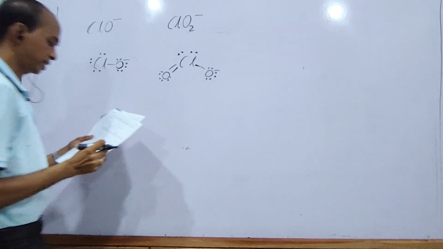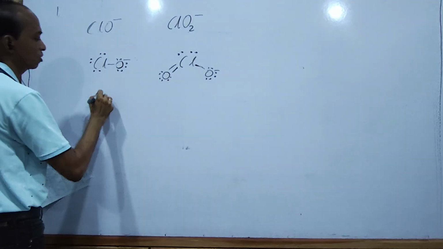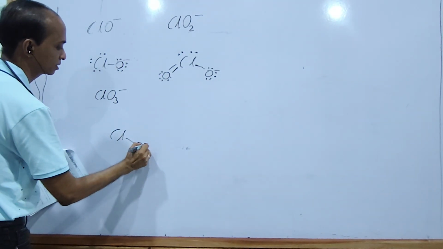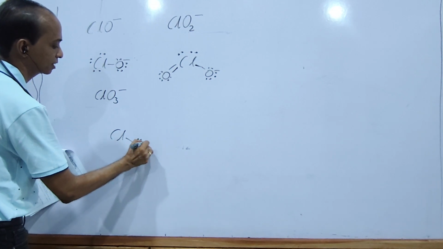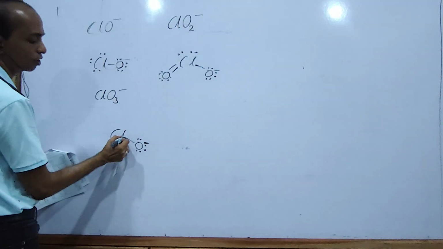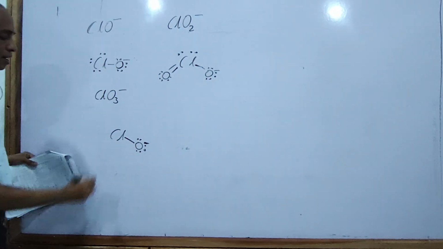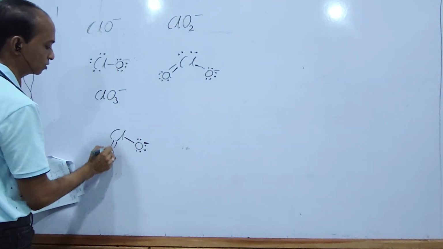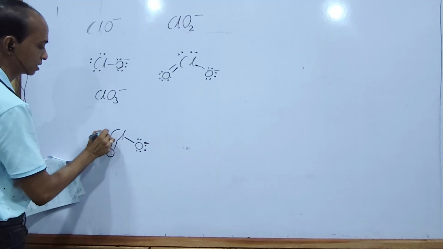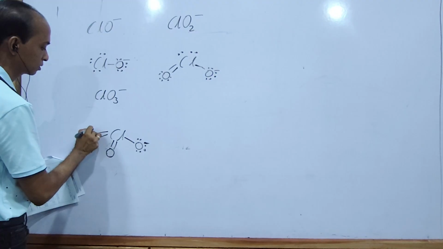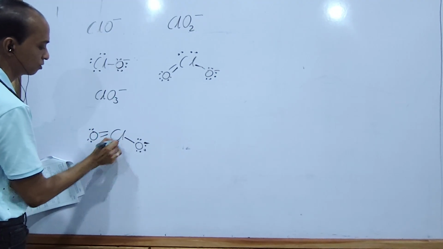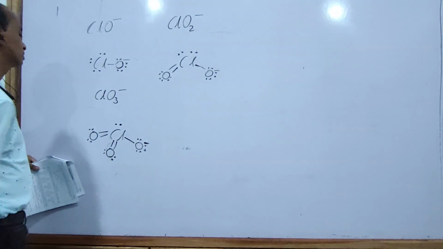The other option is ClO3 minus. The oxygen atom with the negative charge joins the chlorine through a single bond. The other two join the chlorine through double bonds. Chlorine 1, 2, 3, 4, 5, 6, 7.